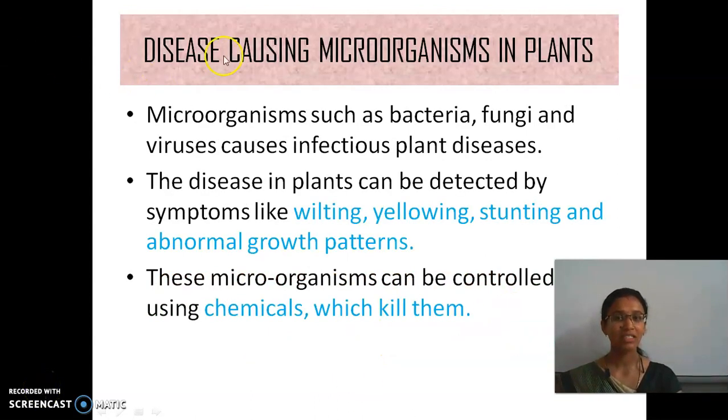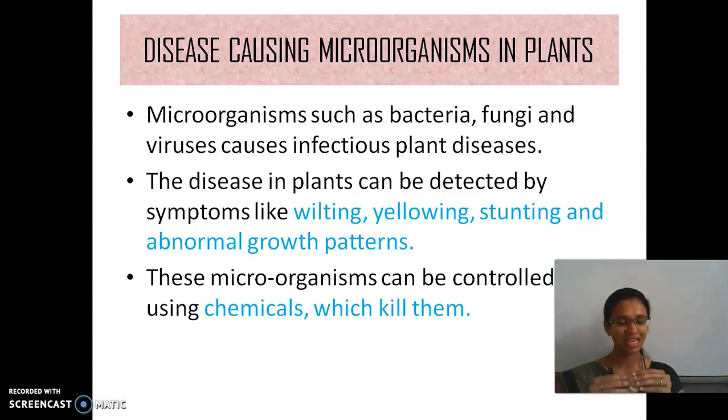And then disease causing microorganisms in plants. Bacteria, fungi and viruses cause infectious plant diseases. The diseases in plants can be detected by wilting, yellowing, stunting and abnormal growth. Wilting is when the plant will be dull due to loss of water or due to the effect of disease.